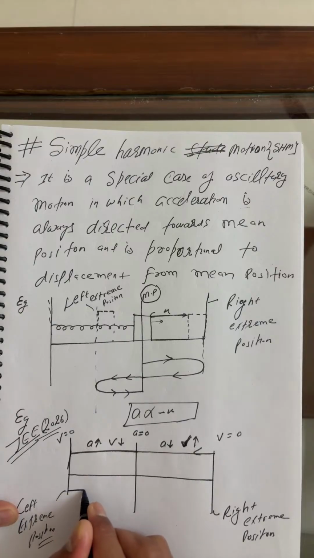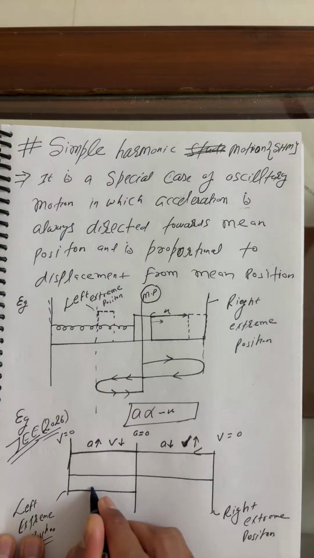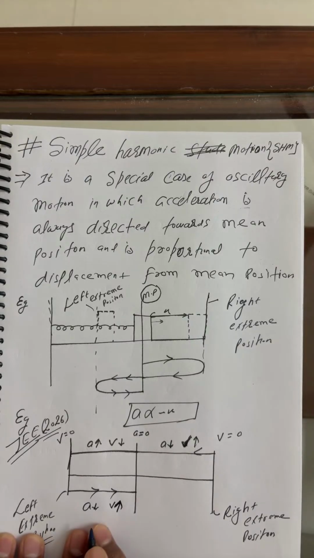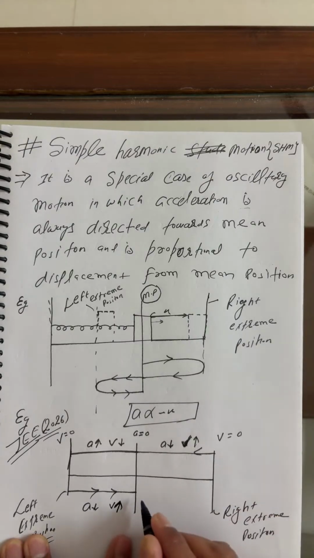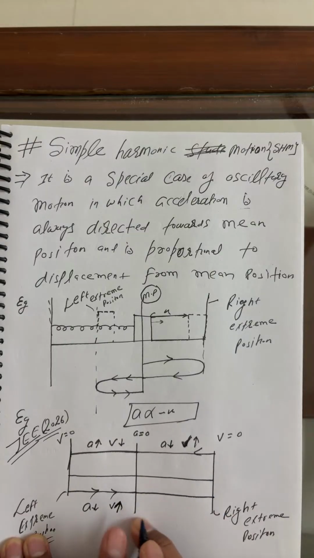After this, the particle is moving from here to here. Again, acceleration decreases and velocity increases. At the mean position, A is again zero.